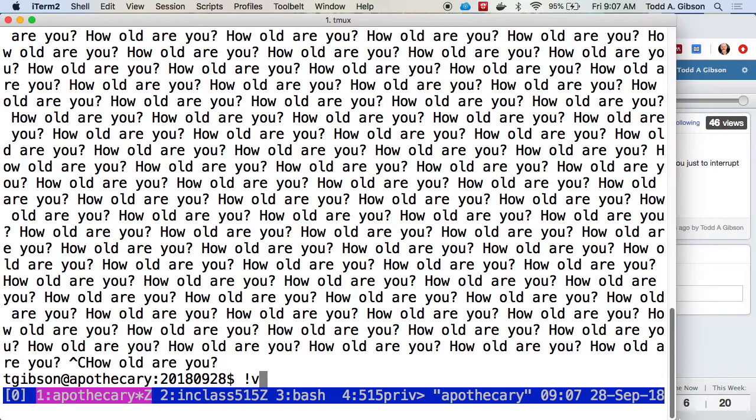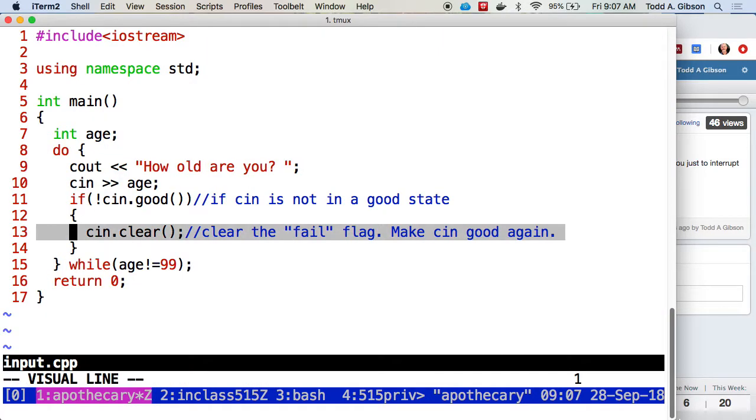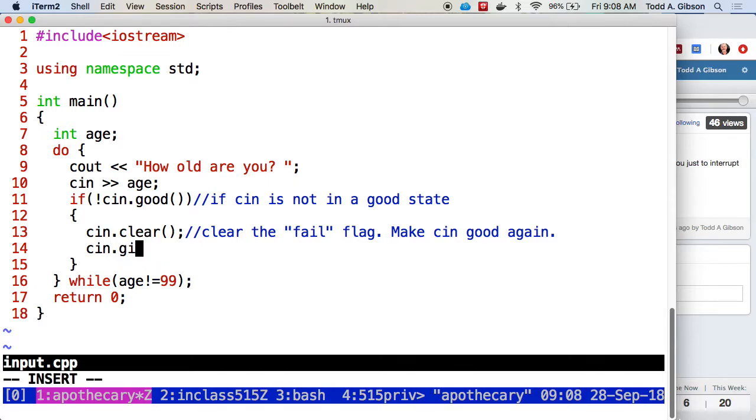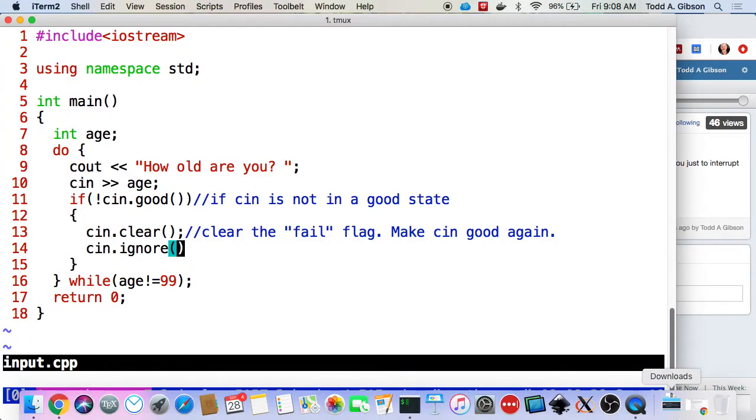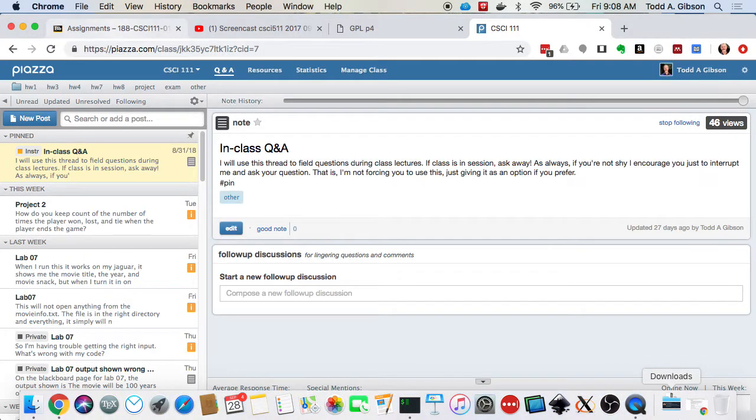And the reason is that this indeed makes it in a good state again, but then age is not 99, so it comes back up here, and XYZ is still waiting to be read in. So it's going to be frustrated at every turn, because every time you clear things and make it good again, XYZ is still sitting there. So I probably want to do something like ignore. Actually, let me look this up.